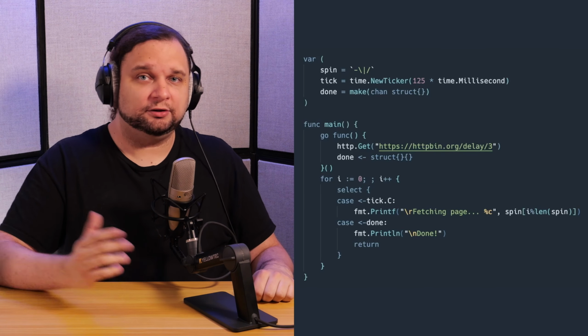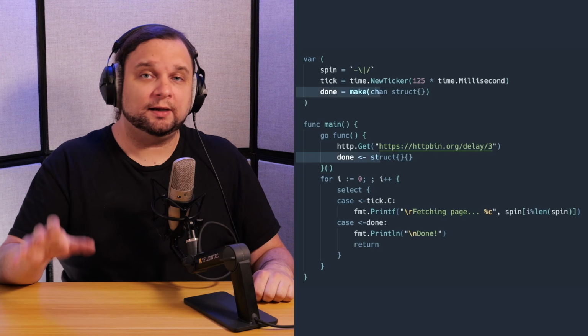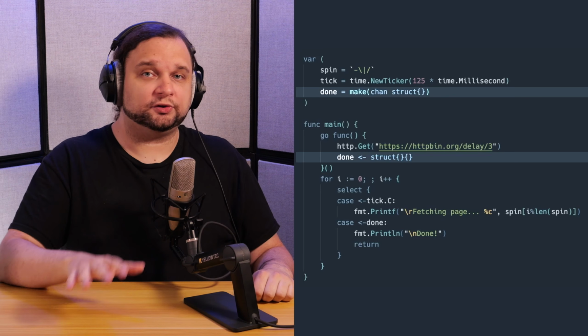There are, of course, plenty of packages out there that will let you do normal set operations that you may be familiar with from other languages, stuff like unions and intersections and differences and all those sorts of things. But if all you need to do is store and retrieve unique values, then in my opinion, it doesn't make sense to pull in an entire other import when you could just declare a map of T to empty struct and treat it just like you would any other map. We can also return to our initial example now, and you can see that this works just fine with the empty struct acting as our smallest possible message.